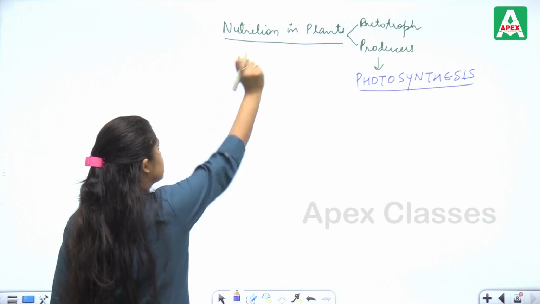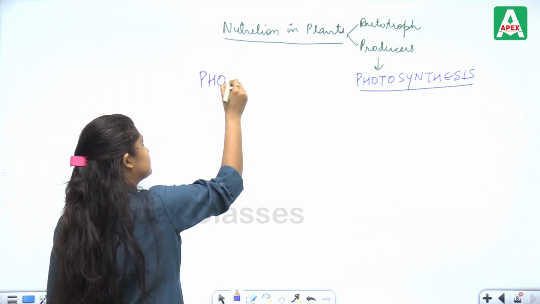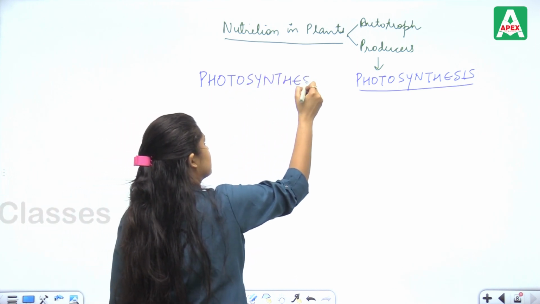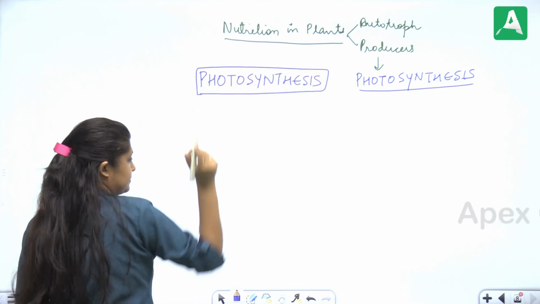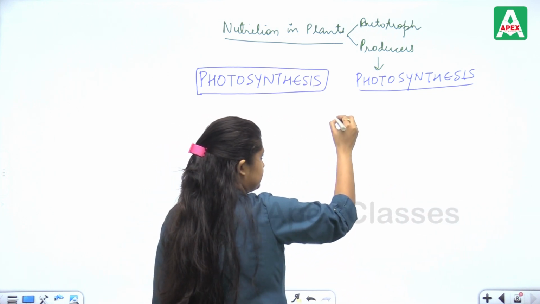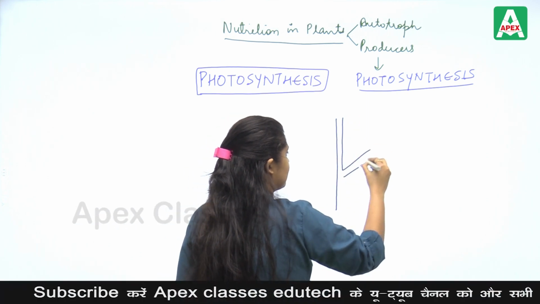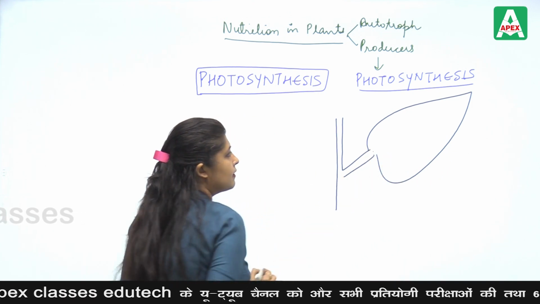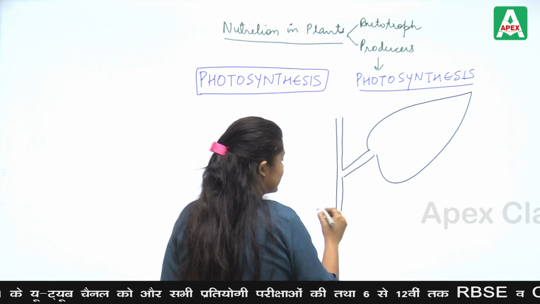What is photosynthesis? Okay, see. What happens in photosynthesis? Now, I'll show you something. Suppose I take one leaf over here. I'm just taking an example.